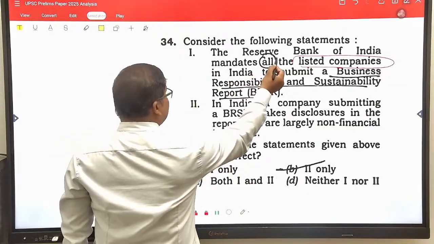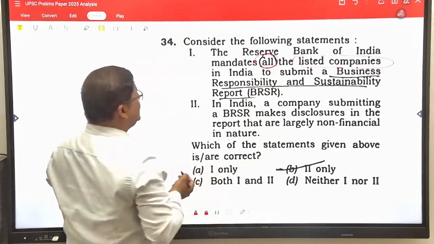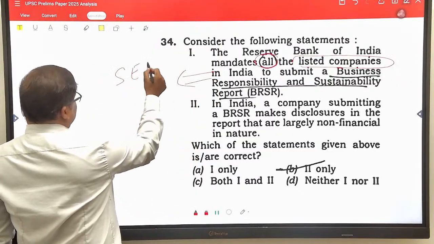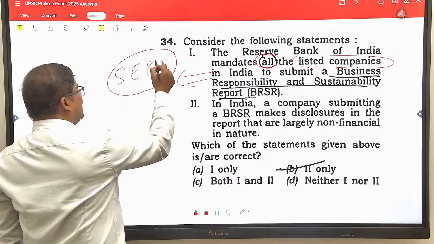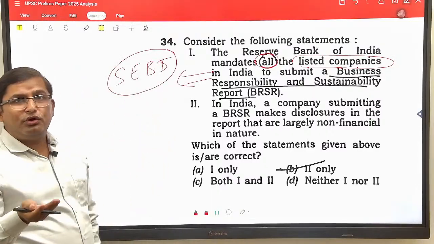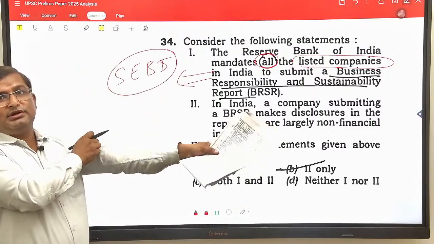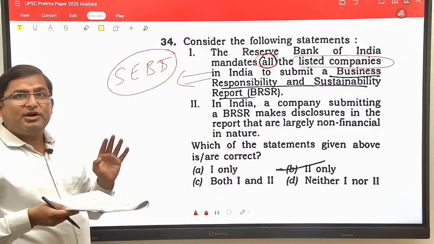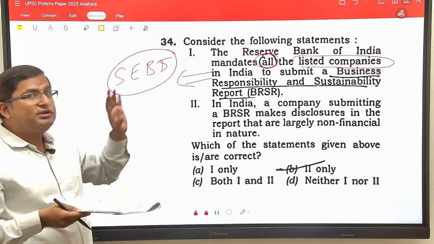First of all, this report was given by SEBI, not RBI. You might use your peripheral knowledge to solve the question in UPSC. It might be possible that you are not aware of all these things, but by using common sense, you can solve this question also.